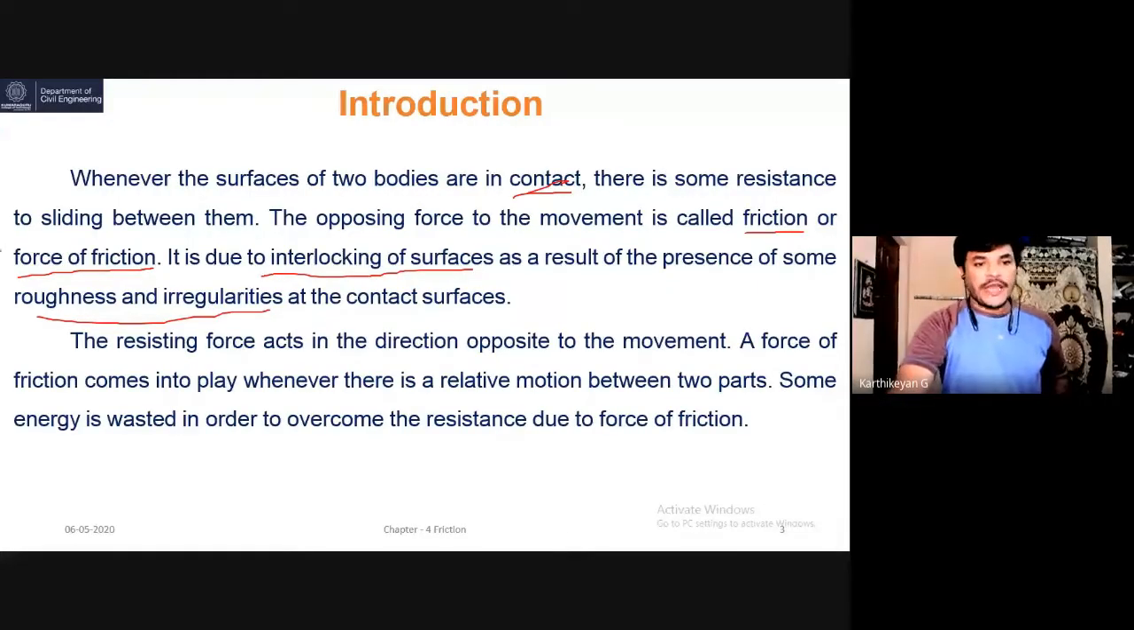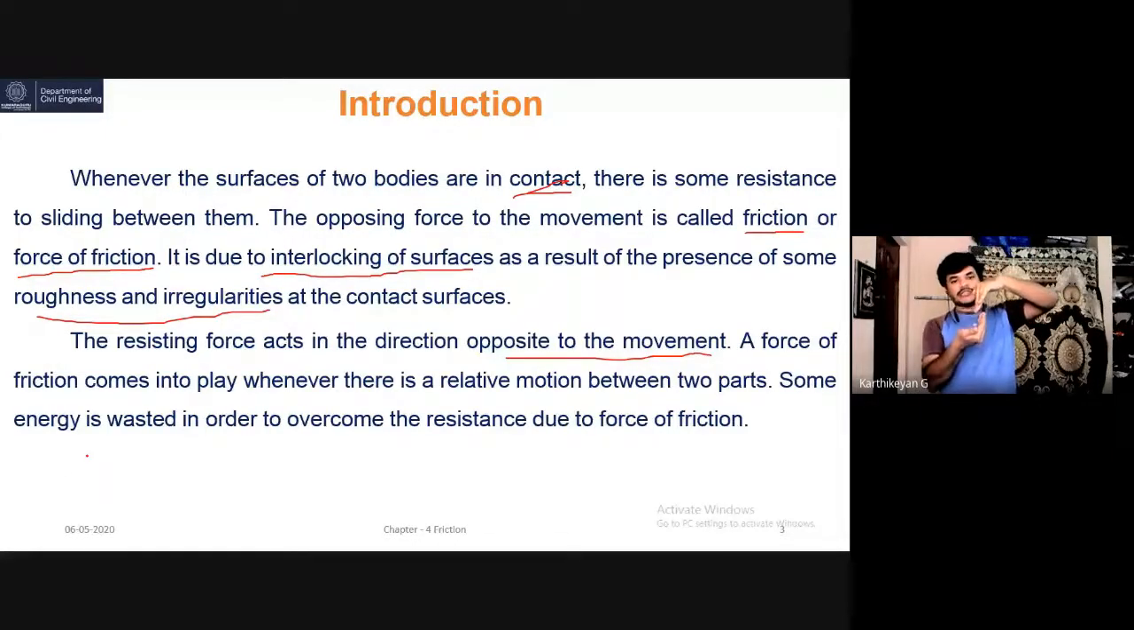Right. So next, the resisting force acts in the direction opposite to the movement. This is the general thing. Suppose I am applying a force in this direction; in the opposite direction, there is some resisting force. This is not only friction. Even if you apply a load vertically, there is an opposite reaction in the upward direction. Then only the object or structure is in a stable, equilibrium position.